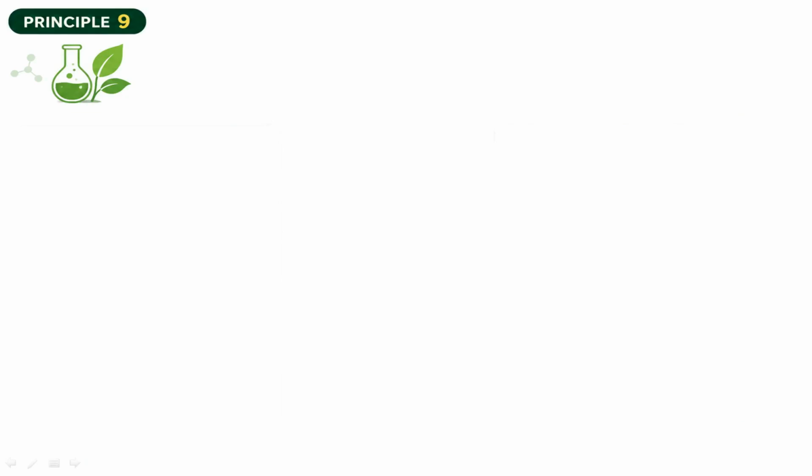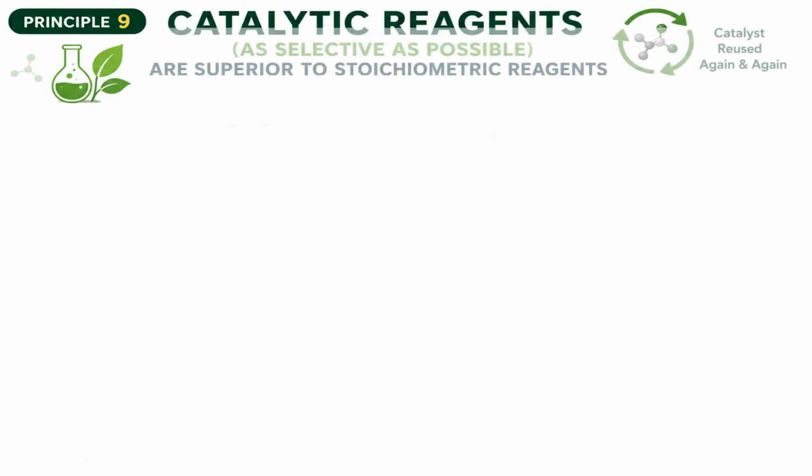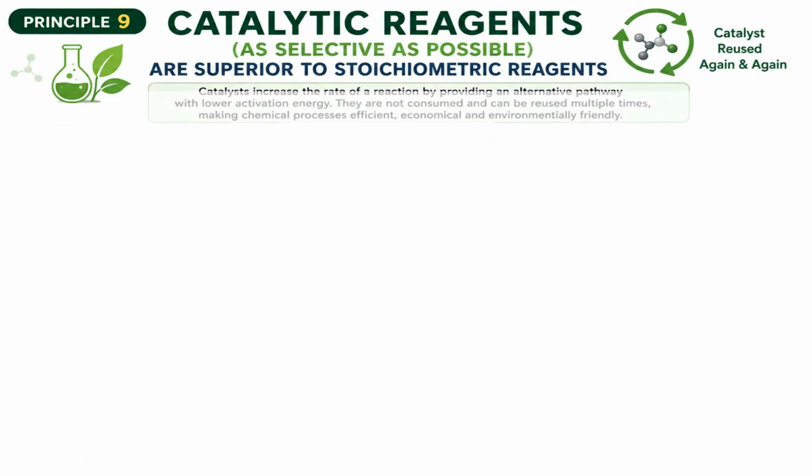Welcome to this lecture on Green Chemistry Principle 9. This principle emphasizes that catalytic reagents, as selective as possible, are superior to stoichiometric reagents. Catalysts are substances that enhance the rate of a chemical reaction by providing an alternative pathway with lower activation energy. They are not consumed in the reaction and can be reused multiple times, making chemical processes highly efficient, economical, and